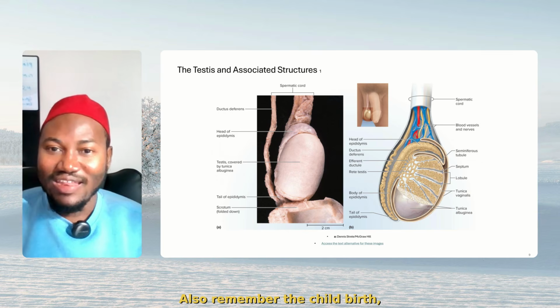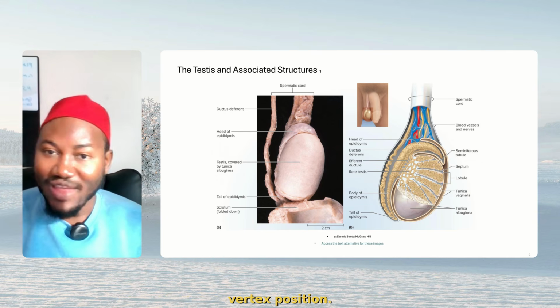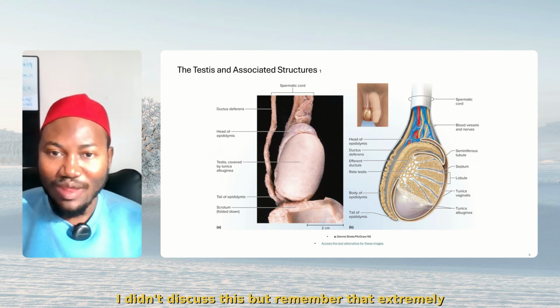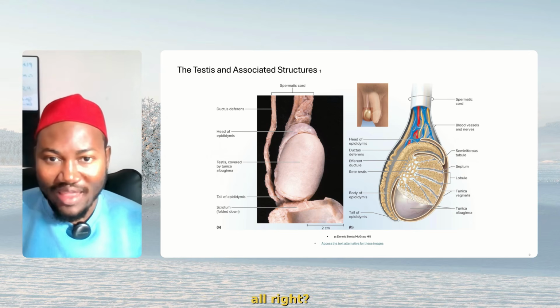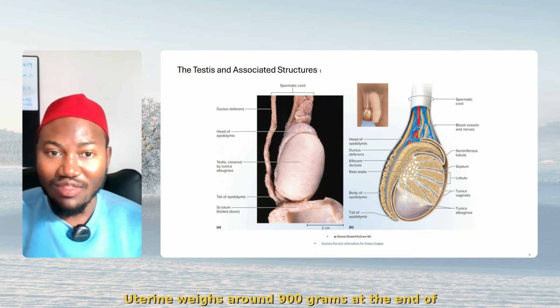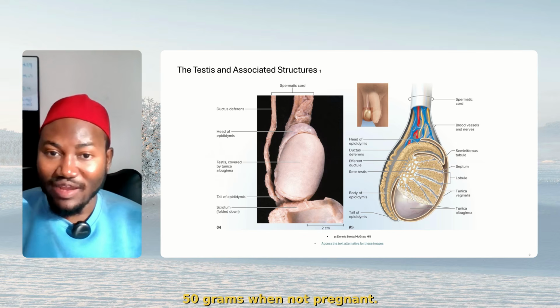Also, remember the childbirth. You understand? The fetus normally turns into the head down vertex position. I didn't discuss this, but remember that. Extremely important for you to know. All right? The uterine growth and the weight. The uterus weighs 900 grams at the end of pregnancy, 50 grams when not pregnant.